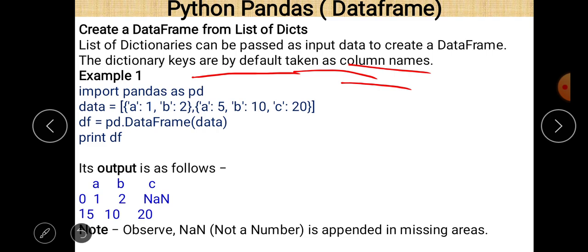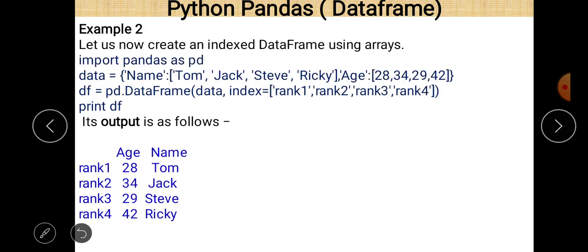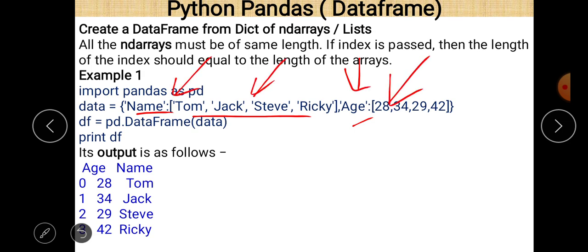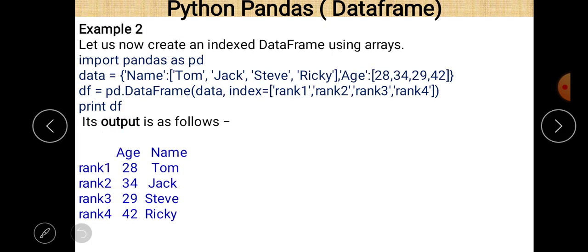The dictionary keys are taken as the default column names here, because let us see this diagram. These are the keys of a dictionary, these are the values, and these are the keys and values. Data is always combined in the form of key and value in a dictionary. So keys are by default the column names of a data frame. So here you can easily see that